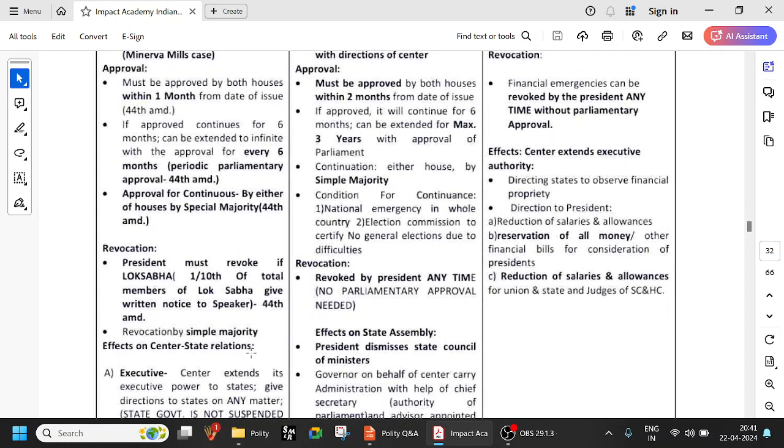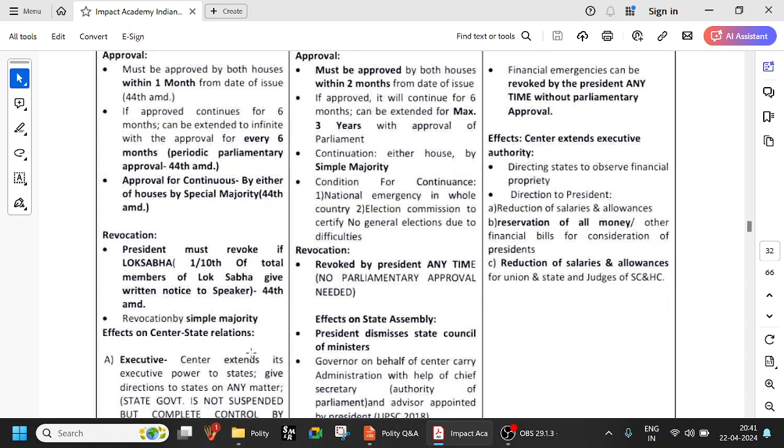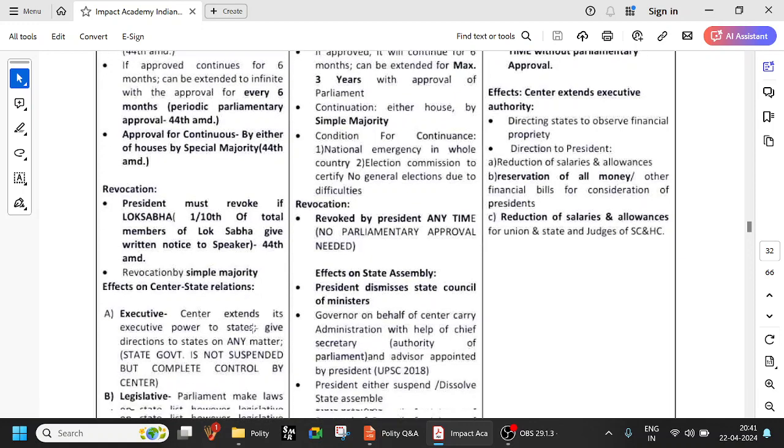So President, how can it be revoked? The President must revoke if 1/10 of the total members of the Lok Sabha give written notice to the Speaker. Revocation is by simple majority. While passing, you need a special majority, but while revoking, you need only a simple majority, because the danger is over and you are just revoking.